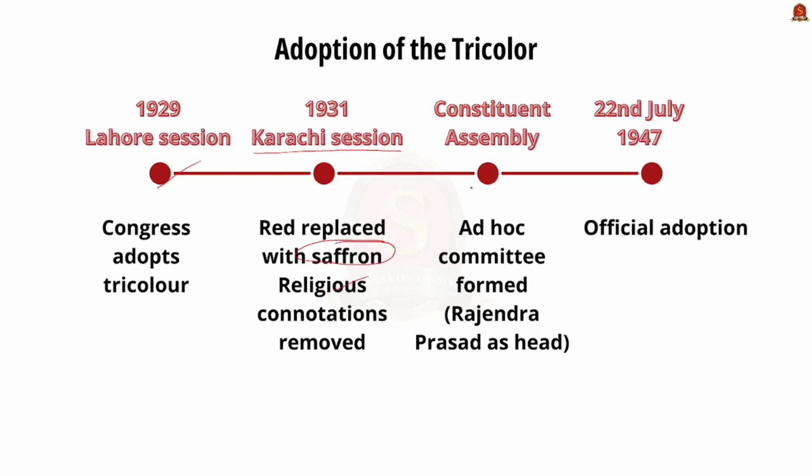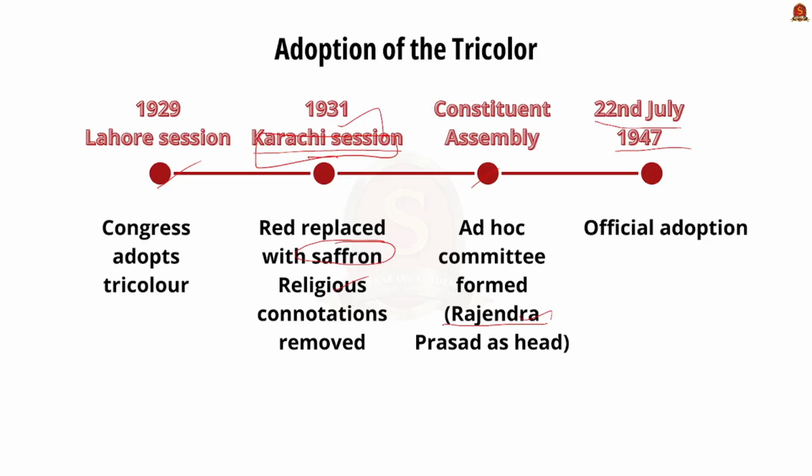Later, when the Constituent Assembly was formed, an ad hoc committee on national flag was formed under Rajendra Prasad. He was the head of this committee on national flag. Consequently, the Constituent Assembly adopted the motion on national flag on July 22, 1947. So this is some basic history of the national flag. Please make note of the Karachi session of 1931 where they adopted the tricolor flag and the replacement of red color with the saffron color.